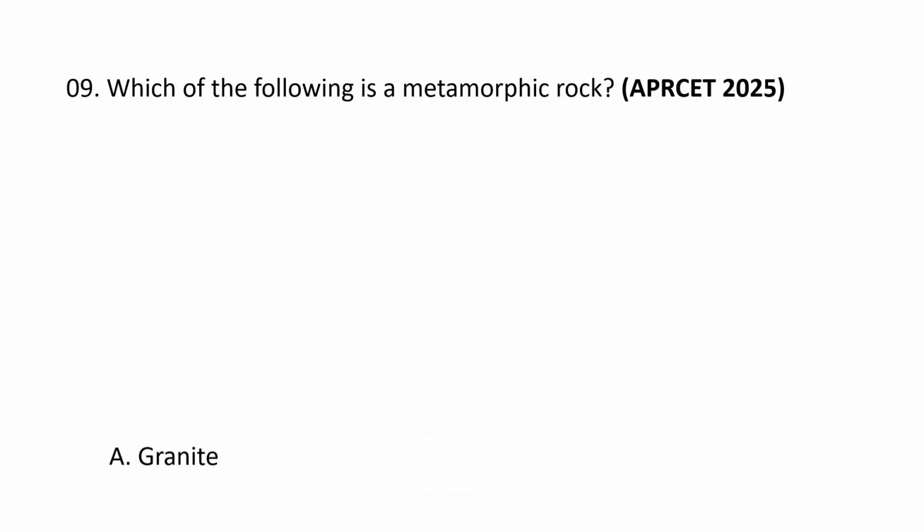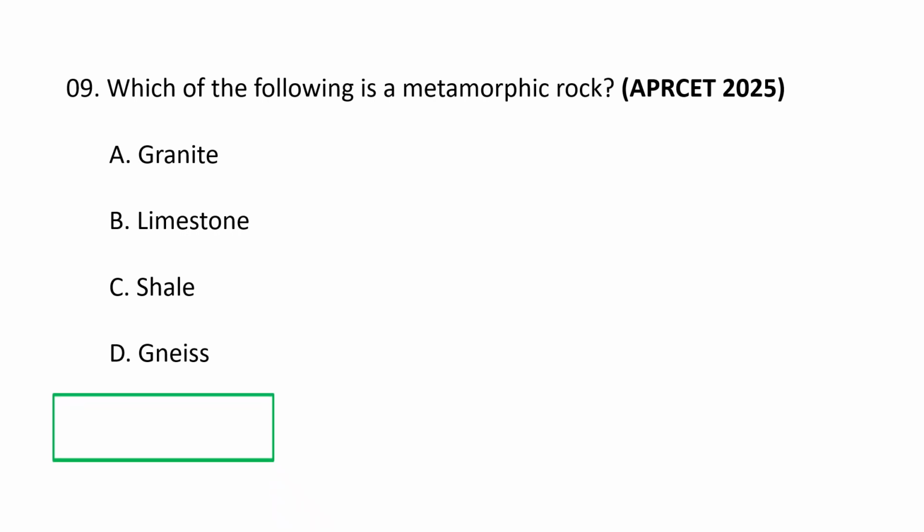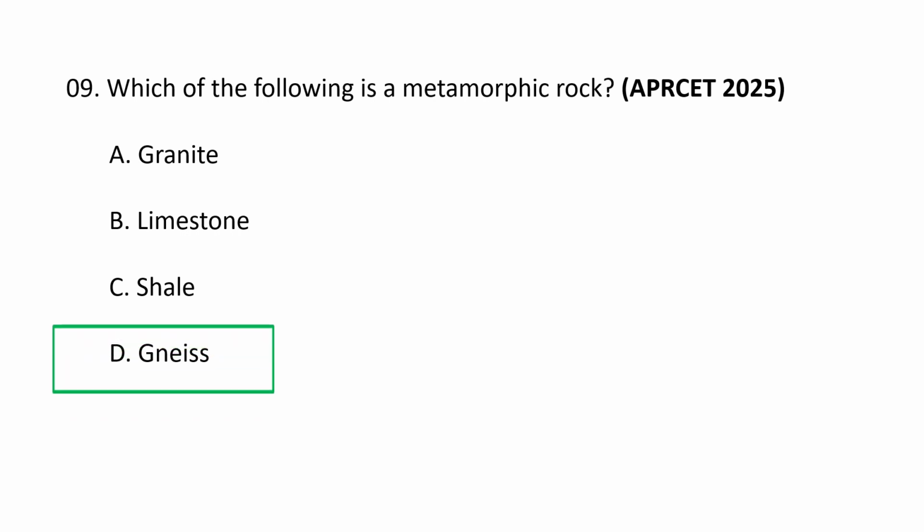Next question. Which of the following is a metamorphic rock? A. Granite, B. Limestone, C. Shale, and D. Gneiss. Obviously, gneiss is a metamorphic rock. It is formed by intense heat and pressure that alters pre-existing rocks like granite or sandstone into a new banded rock, and it is identified by its distinct alternating light and dark mineral bands and a texture known as foliation.